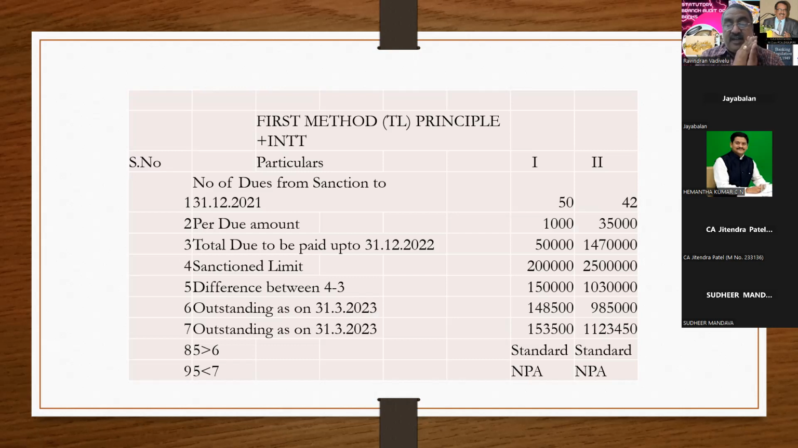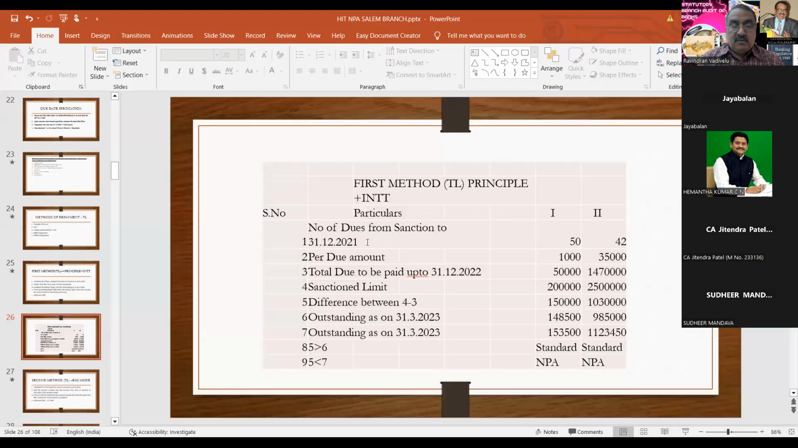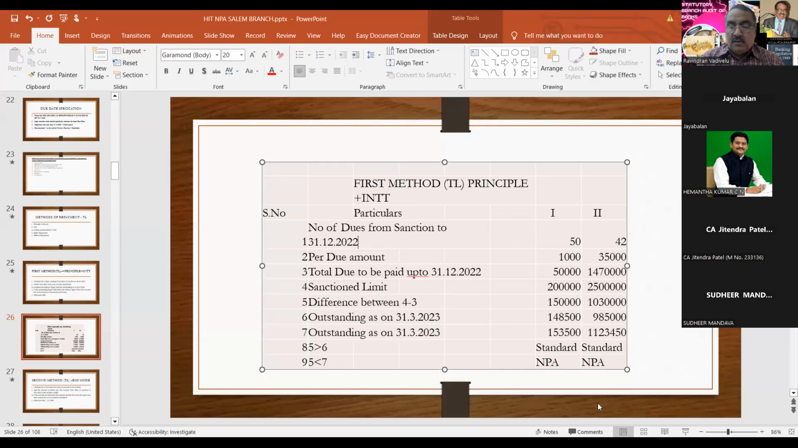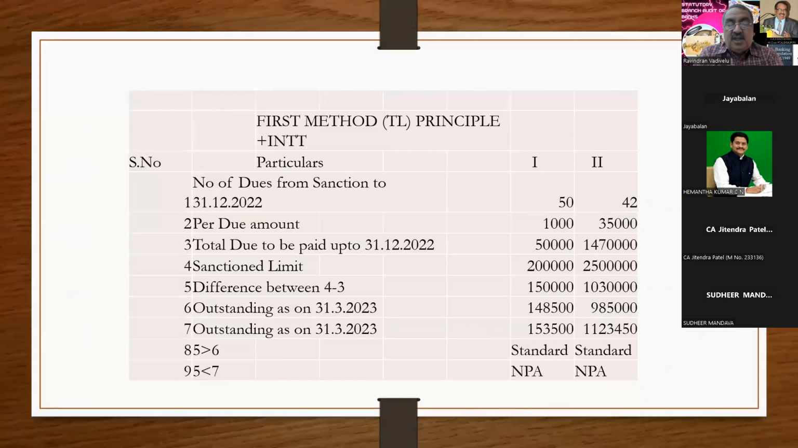Number of dues from date of sanction to 31/12/22. It has to be calculated from the date of sanction to 31/12/22. So for point number 1, it is 50 dues. Per due amount is 1000. That means the total amount the party has to pay is 50,000 rupees.